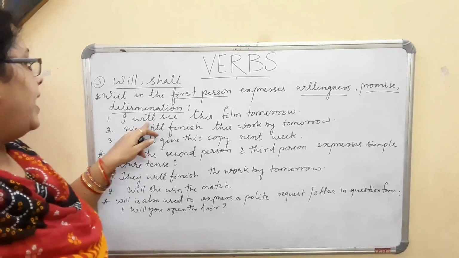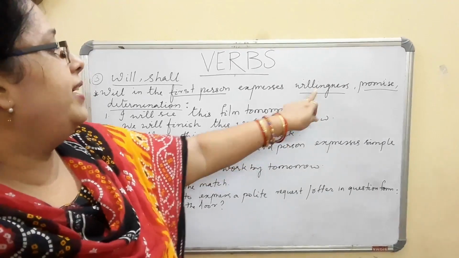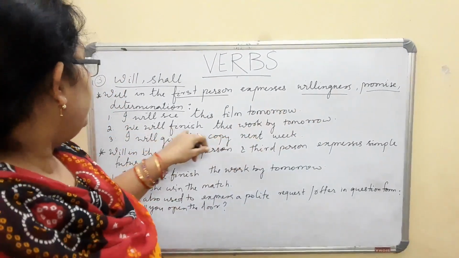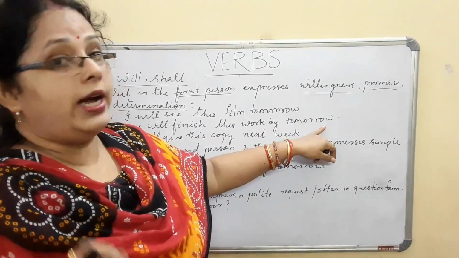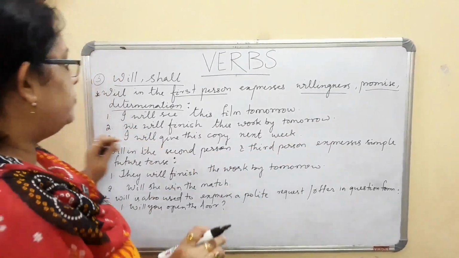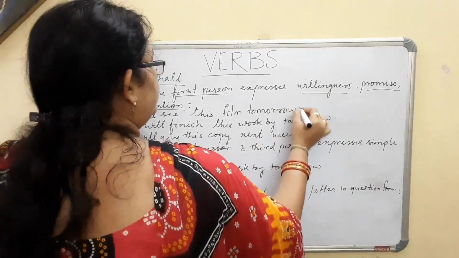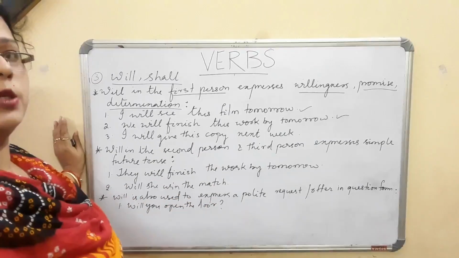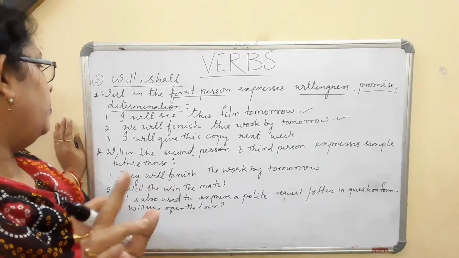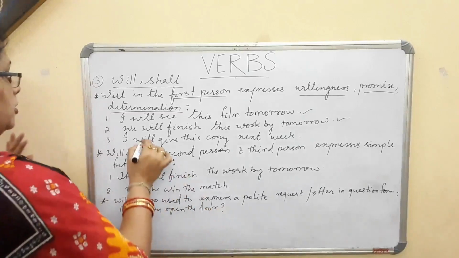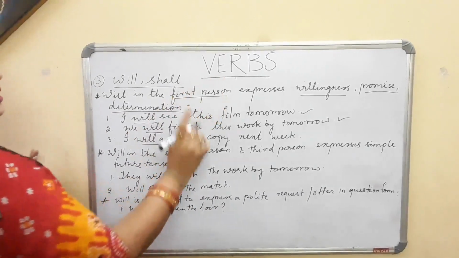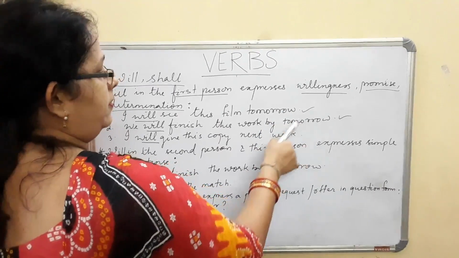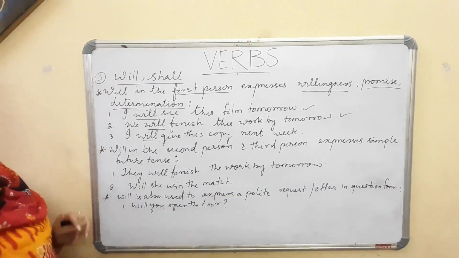Now for example, I will see this film tomorrow. ये मेरे willingness, मेरे हिसाब से मैंने बोला ये फिल्म मैं कल देखने वाली हूँ. We will finish this work by tomorrow. I am making a promise that we are going to finish this work by tomorrow. This is willingness, this is promise. And I will give this copy next week. I am determined in my mind that I am going to give you this copy next week. So this is a use of the will, you see, in three different ways. First is for the willingness, second is for promise, and third is for the determination.